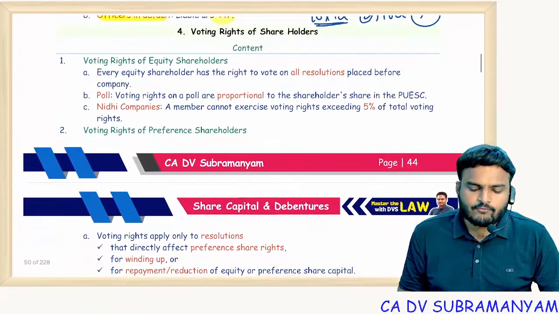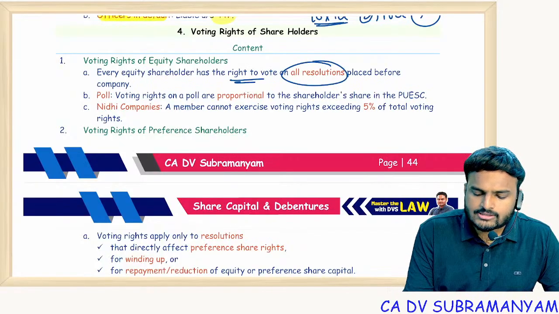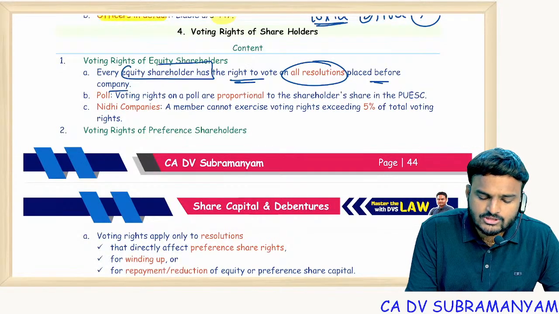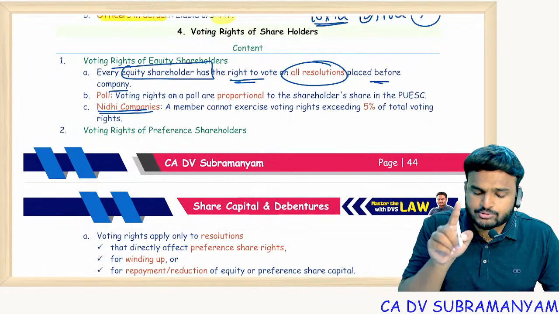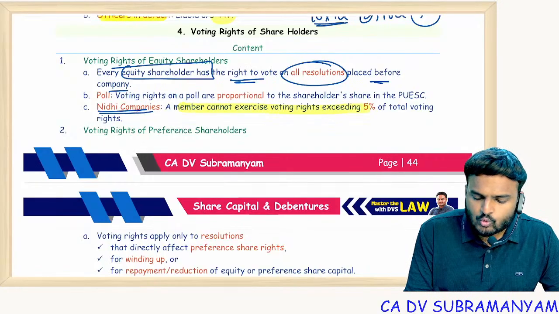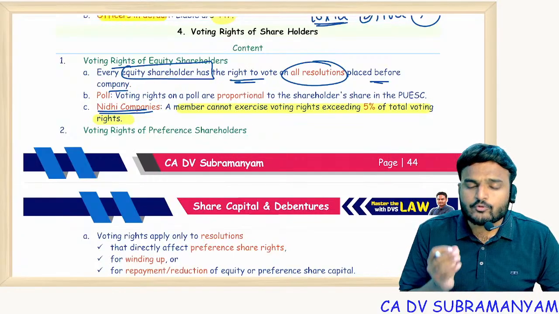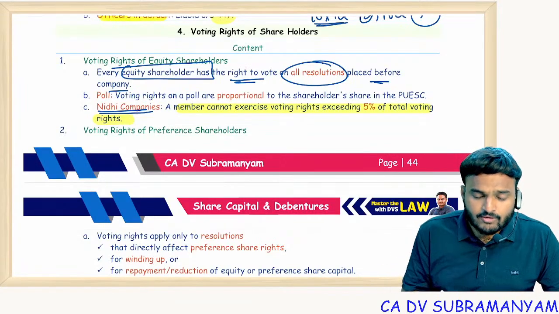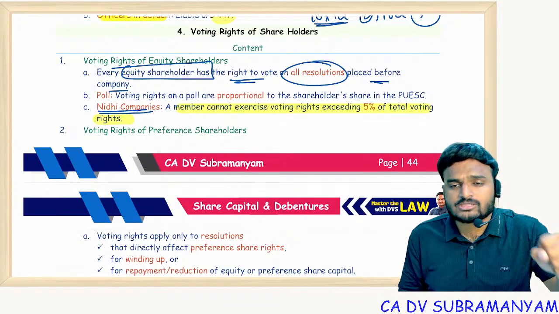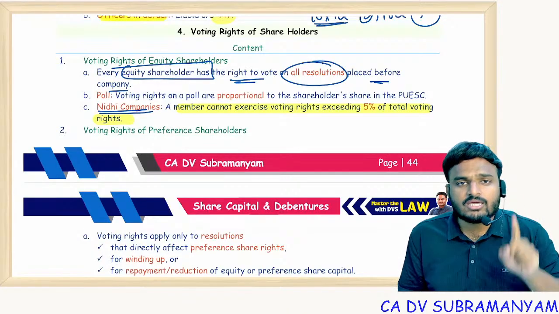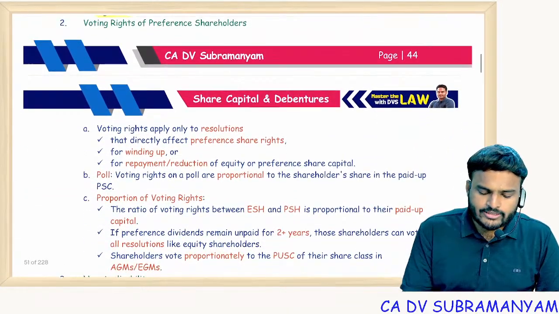Next, section 47, voting rights of the shareholders. Every equity shareholder has a right to vote on all resolutions placed before the company. This is about which shareholder? Equity shareholder. Nidhi companies, this is the most highlighting point, exceptional point. A member cannot exercise voting rights exceeding 5% of the total voting rights. There should be no concentration of power in few hands. So maximum a member of a Nidhi company can exercise 5% of the total voting power. Even though he holds 10% of the share capital, 20% of the share capital, he can exercise only 5% voting power of the company.